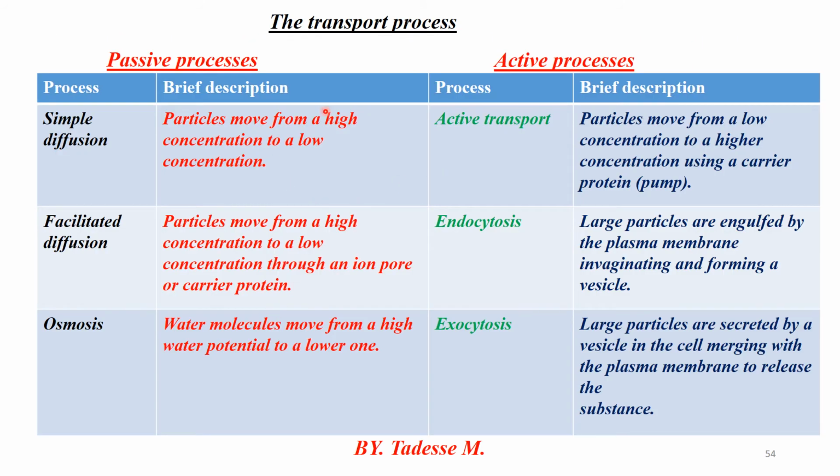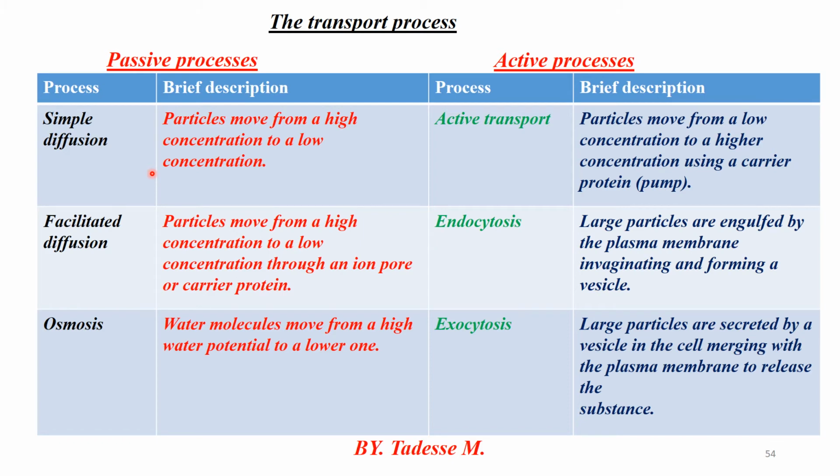If you look at the main types of transportation systems, based on the presence or absence of energy, they are classified as passive process and active process. The major parts of passive process include simple diffusion, facilitated diffusion, and osmosis. The major parts of active process include active transport, endocytosis, and exocytosis. These require energy when moving substances from low to high concentration.